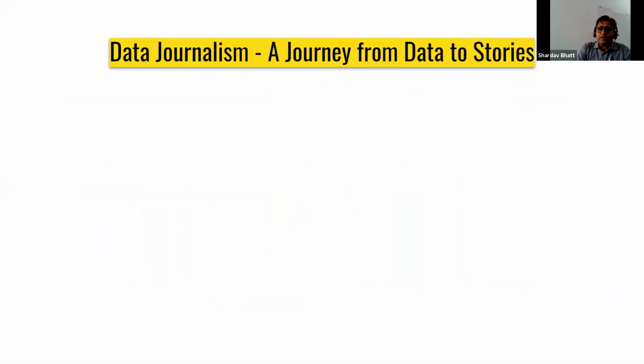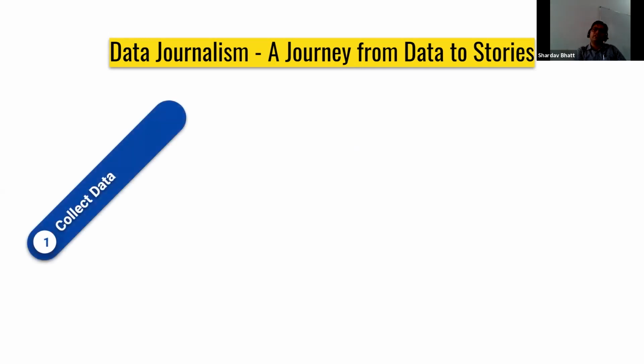So basically, data journalism is a journey from data to stories. We start our journey with data, and along the journey we come across several steps, and finally we end our journey at the story. So the first step is the collection of data. Collecting data from an authentic source is very important.